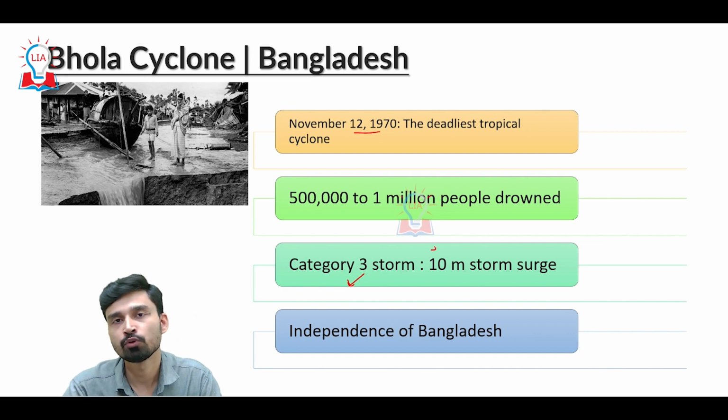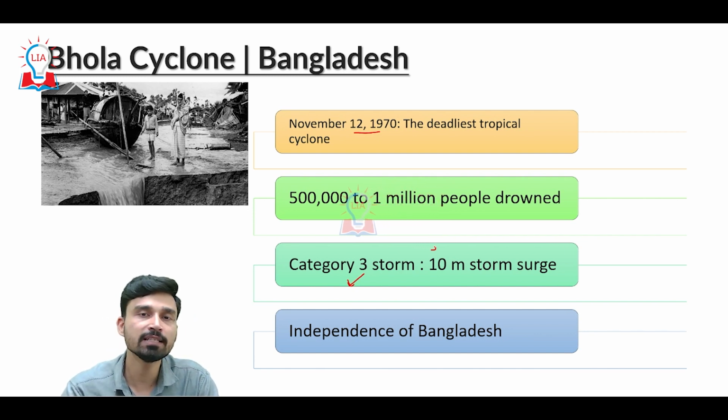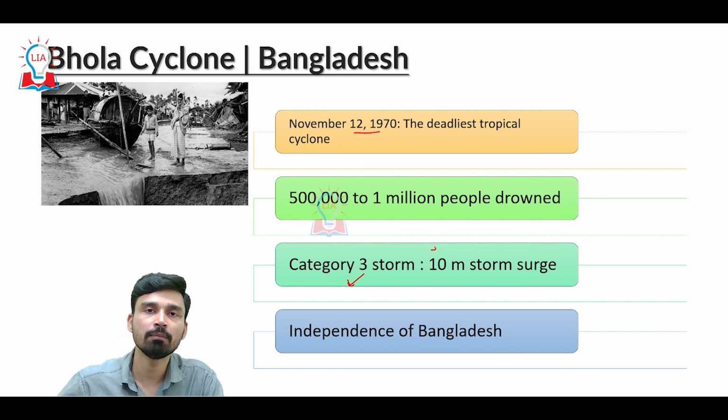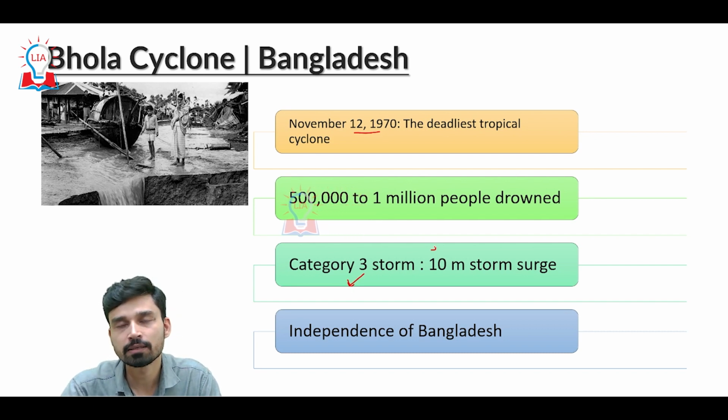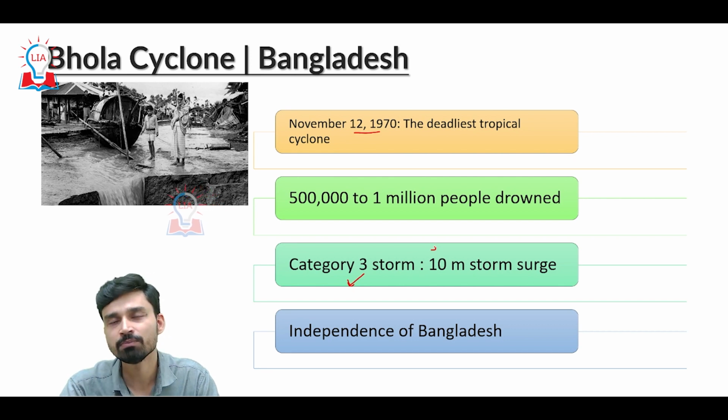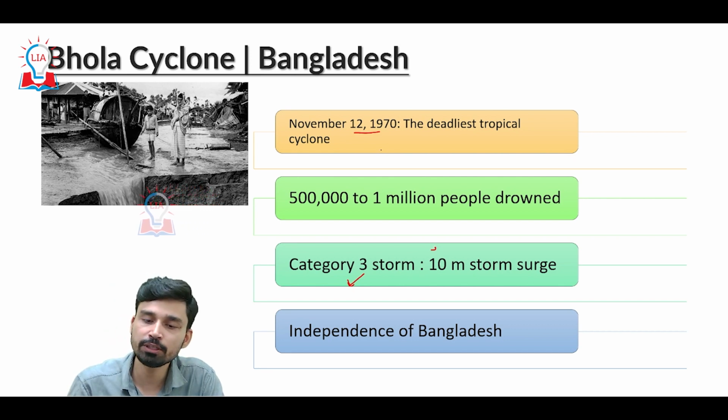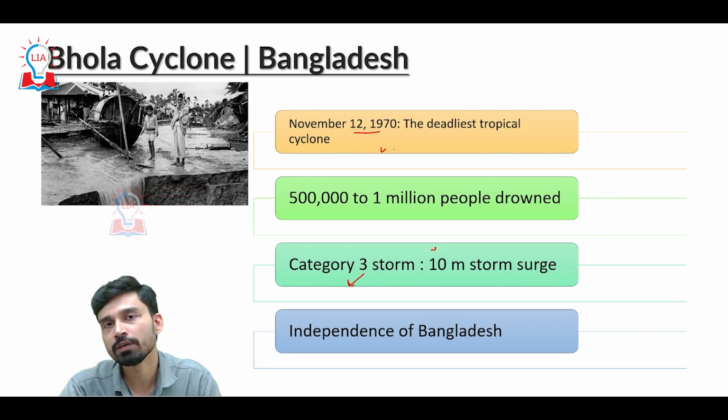So you have waves coming from the Bay of Bengal, waves coming from the ocean, as high as 10 meters in height, that will completely inundate the coastal areas, cause direct drowning of people, and also cause the collapse of the entire infrastructure and building facilities in the coastal regions. It is believed that, to some extent, the apathy of the Pakistani government played a role, because if you remember,